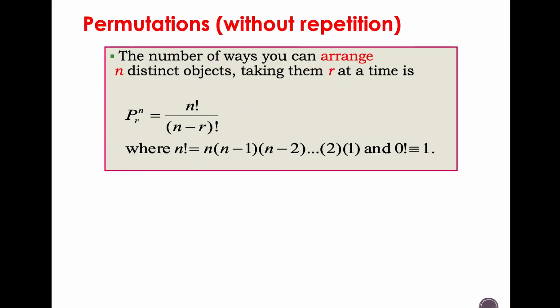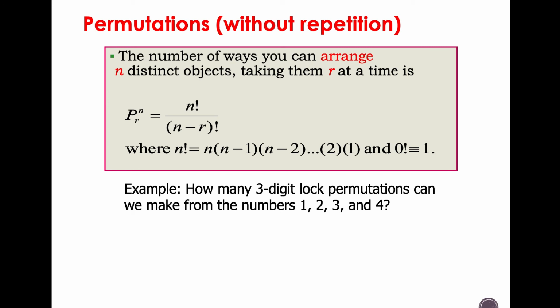So for the permutation without repetition, the number of ways you can arrange n distinct objects taking them r at a time is P. The permutation equals n factorial divided by n minus r factorial. This means that n factorial is n times n minus 1 times n minus 2, and so on.